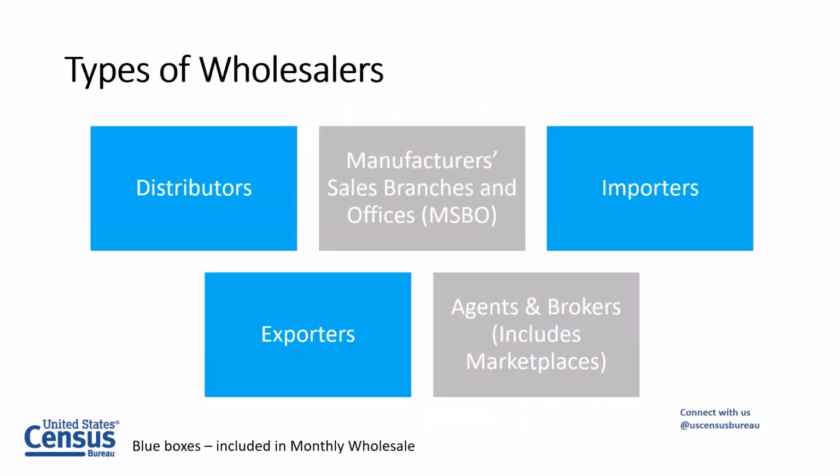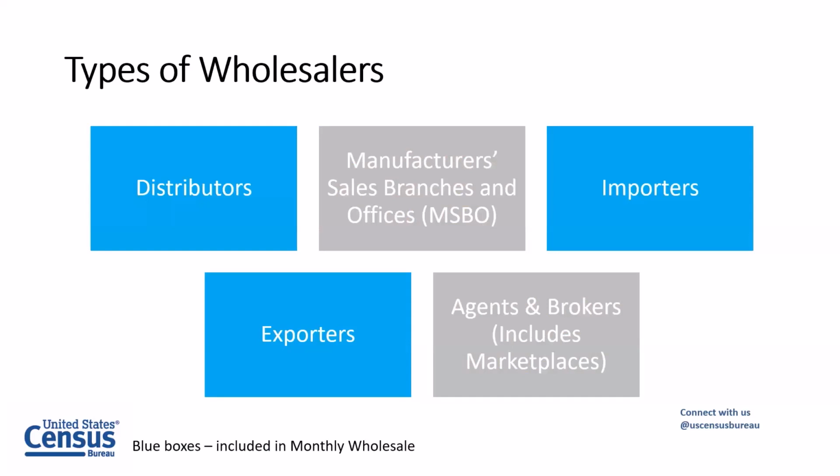As I mentioned, there are a number of different types of wholesalers. There's your traditional, what many people think of when they think wholesaler, which is your distributor, right? That's your middleman between your manufacturer or your raw goods supplier and your retailer or some sort of manufacturing plant where the goods are being delivered.